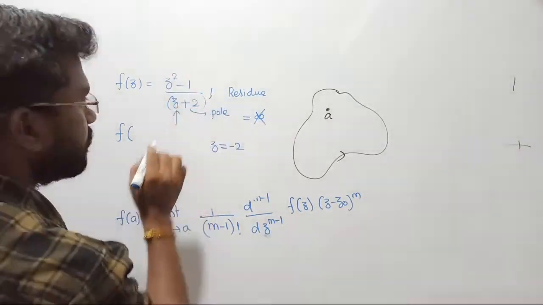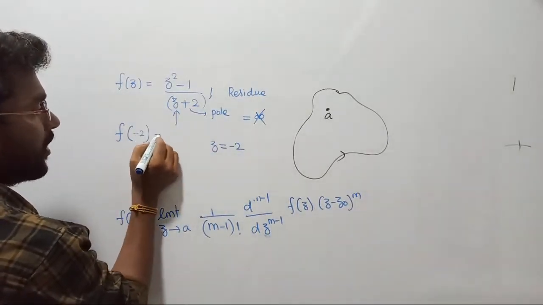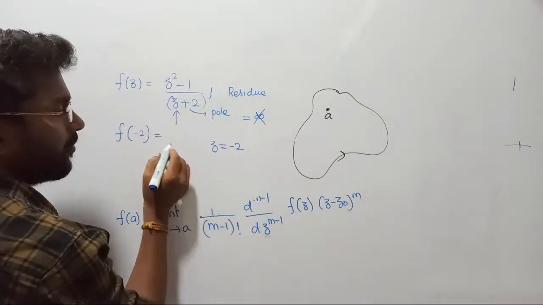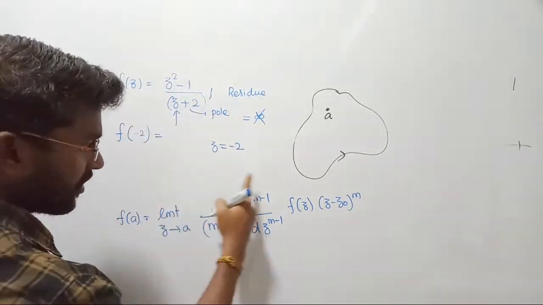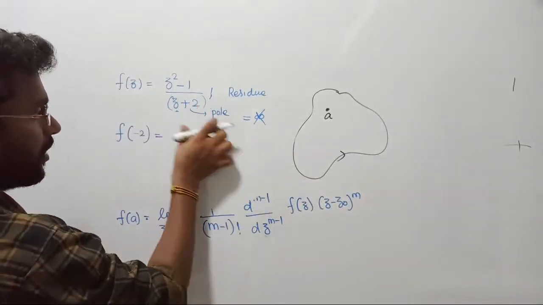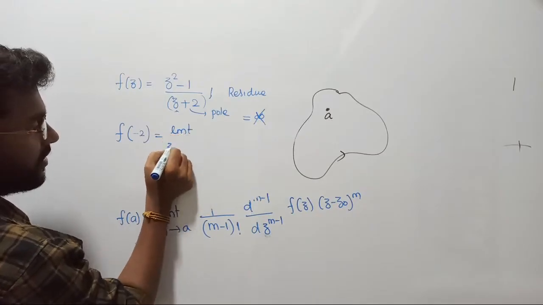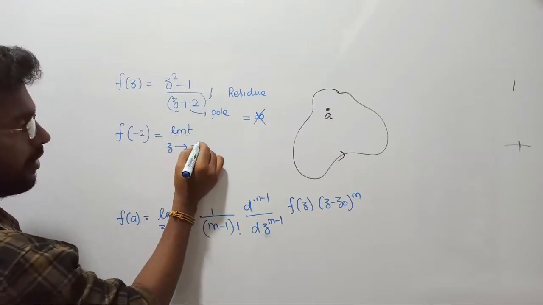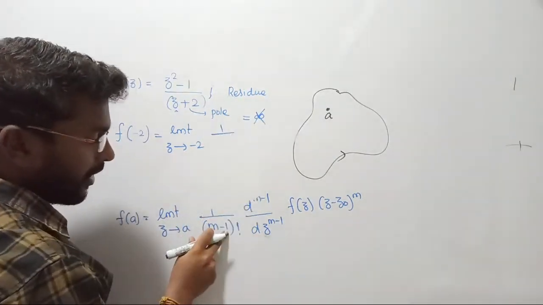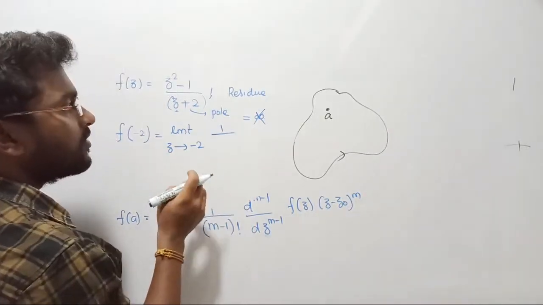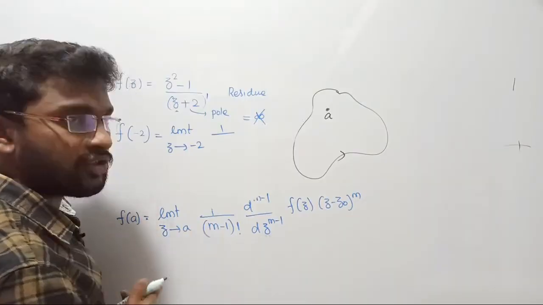Clear? Now the residue of that simple pole is at z equal to minus 2. Its value is given by the formula I told you, for a single pole, where the order is 1. Let me substitute into the general formula: limit z approaches minus 2, the value a is minus 2, and 1 upon (m minus 1) factorial. What is the m value? m is nothing but the order of the pole. The order of the pole is 1, so 1 minus 1 is 0.